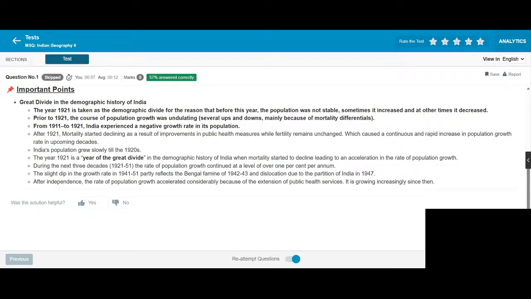During the next three decades, 1921 to 51, the rate of population growth continued at a level of over 1% per annum. The slight dip in the growth rate in 1941 to 51 partially reflects the Bengal famine of 1942-43 and dislocation due to the partition of India in 1947. After independence, the rate of population growth accelerated considerably because of the extension of public health services. It has been growing increasingly since then.